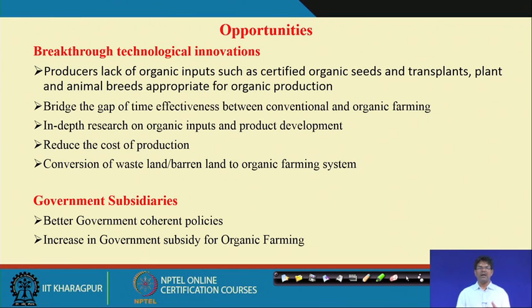This happened in Europe, because initially there was a policy-induced organic market: the government floated a scheme where farmers who were converting to organic were given some incentives.